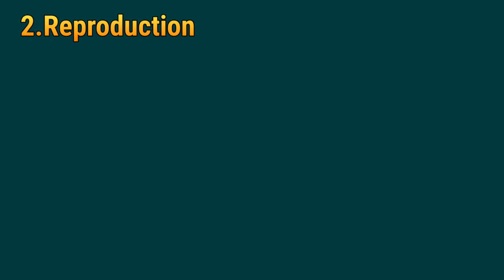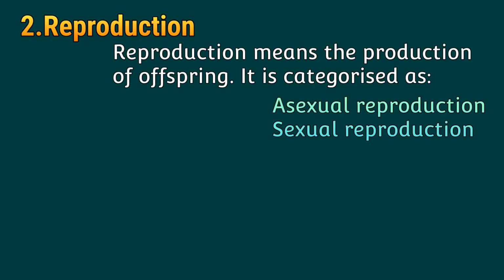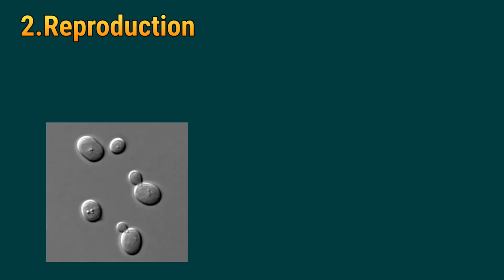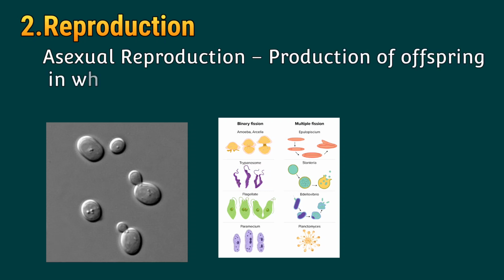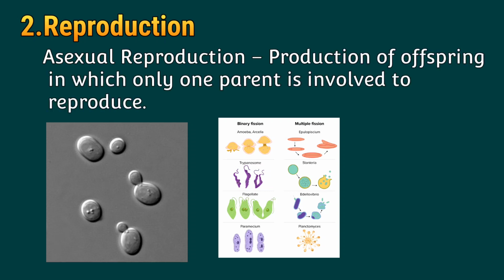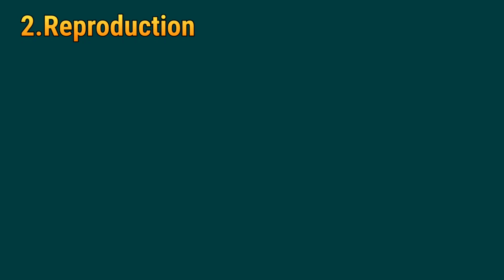Next, second one is reproduction. Reproduction means the production of offspring. It is categorized as asexual reproduction, sexual reproduction. Asexual reproduction, production of offspring in which only one parent is involved to reproduce. You can observe here yeast budding on different organisms.